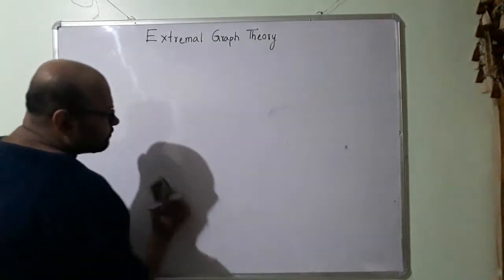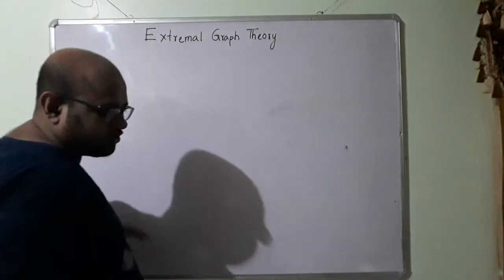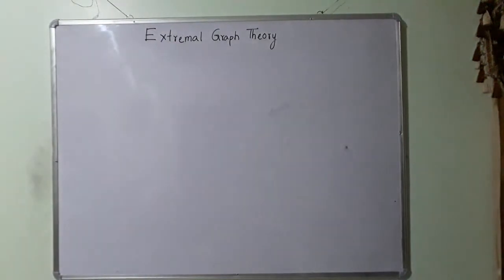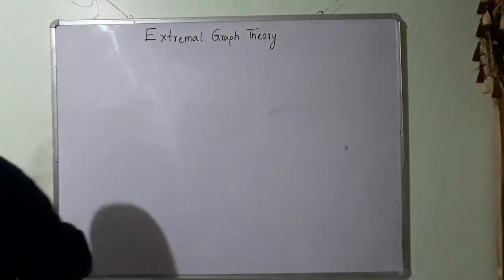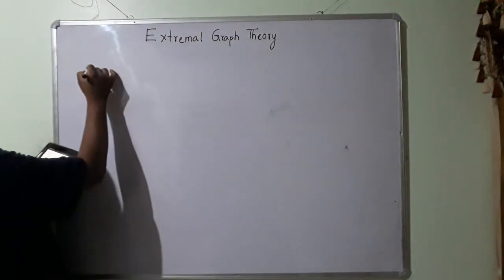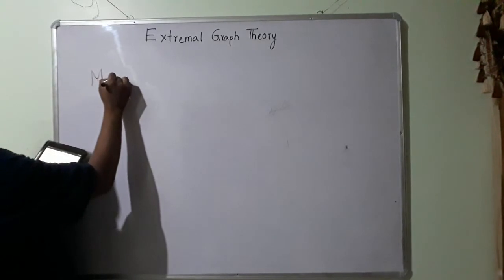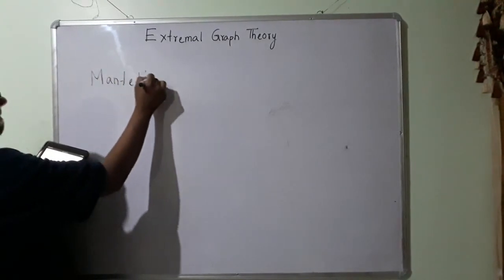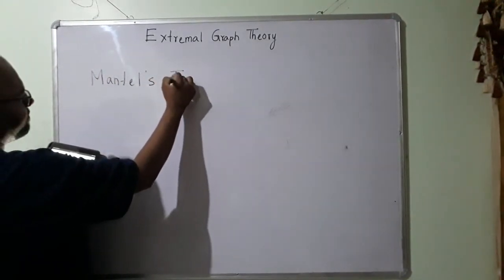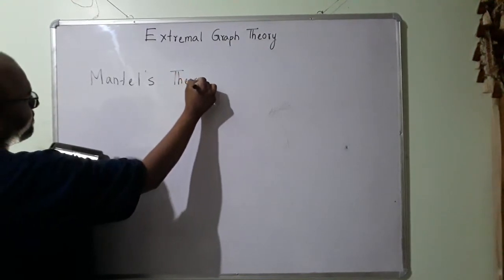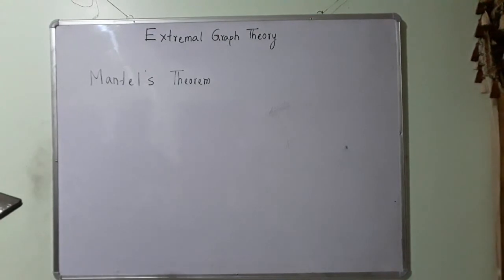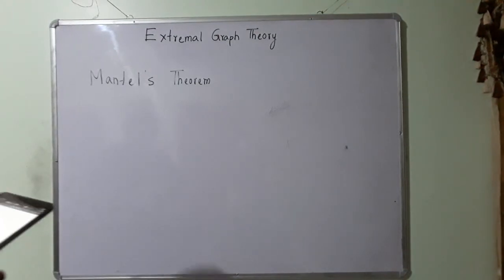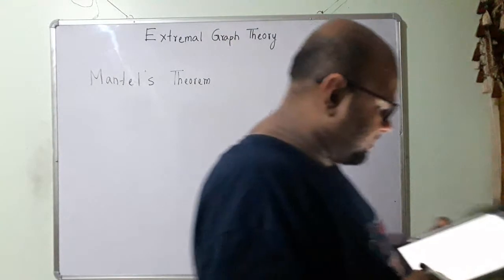So an application of Turan's theorem is Mantel's theorem.